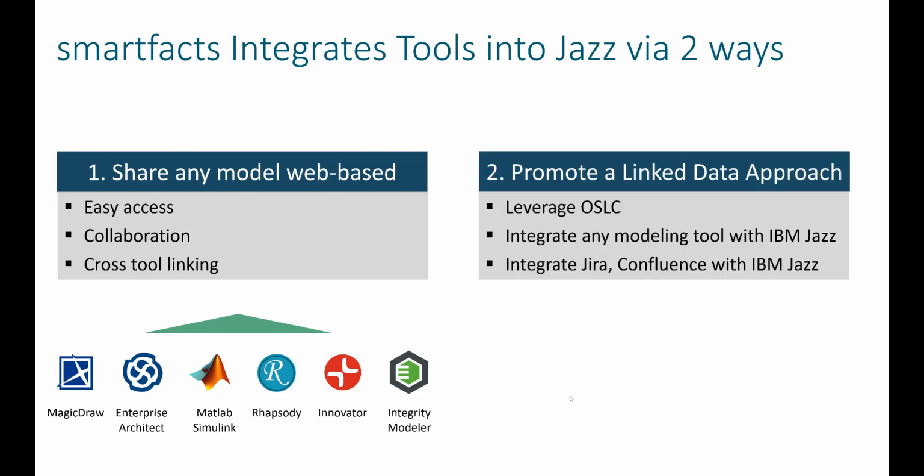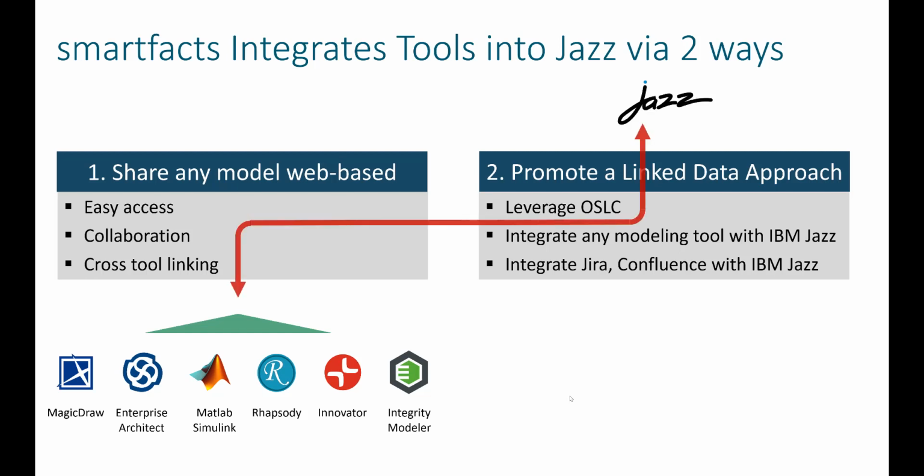The second basic concept is we want to promote a linked data approach. So we want to make use of OSLC in order to bring all this content we have normalized in smartfacts into any other environment, such as IBM Jazz, Jira, and others.